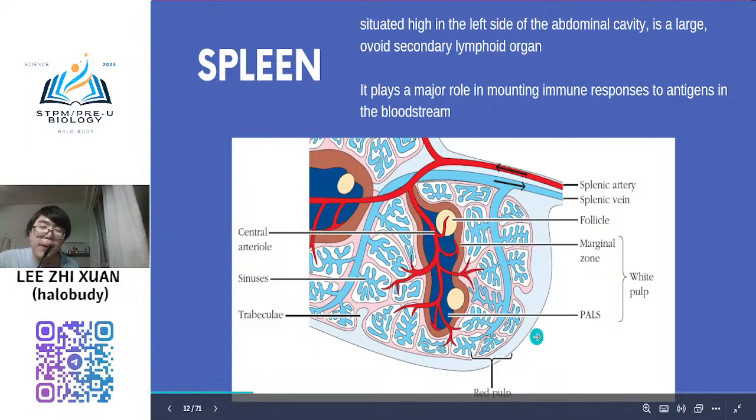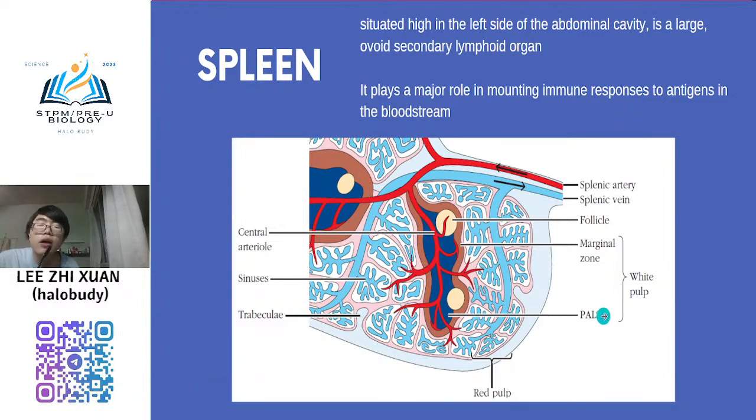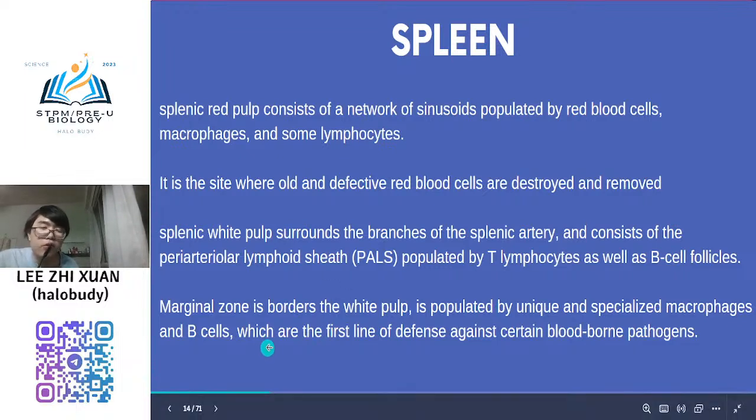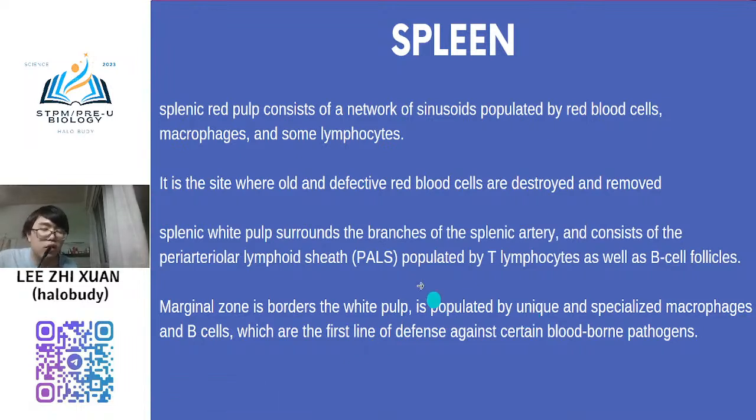Okay, so the red part is a place to destroy all erythrocytes. All red blood cells will be destroyed there. And then the white part is the place that consists of the PALS, periarteriolar lymphoid sheath, populated by T lymphocytes as well as B cell lymphocytes. So this plays a major role, with specialized macrophages and B cells, as the first line of defense against certain blood-borne pathogens.